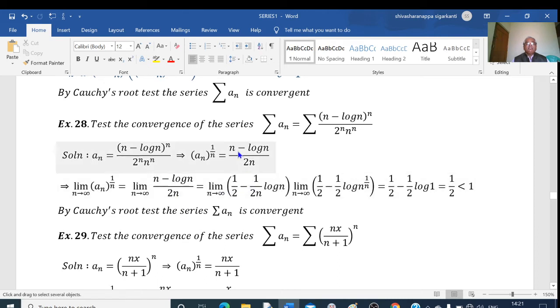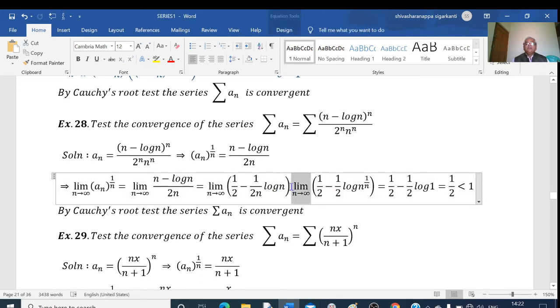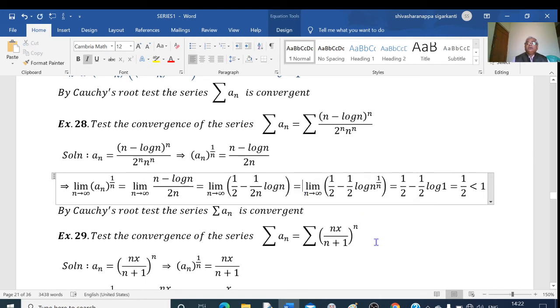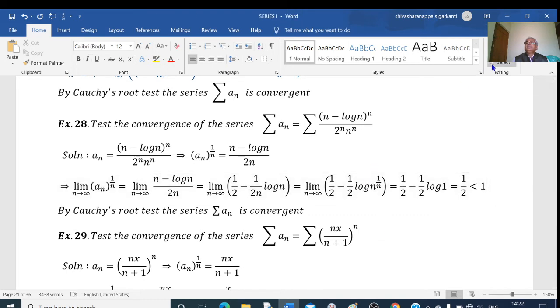If I take separate denominators here, n by 2n is 1 by 2, minus log n by 2n, that is 1 by 2 minus 1 by 2 into log n by n.